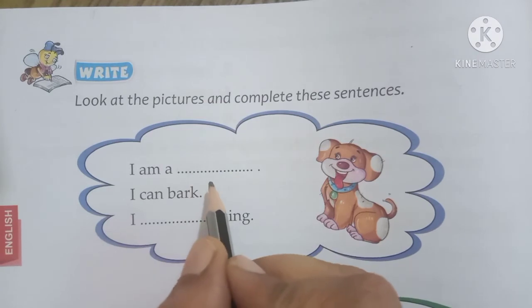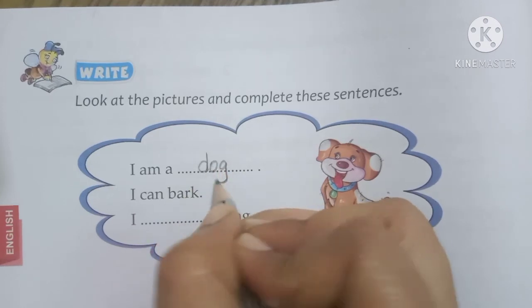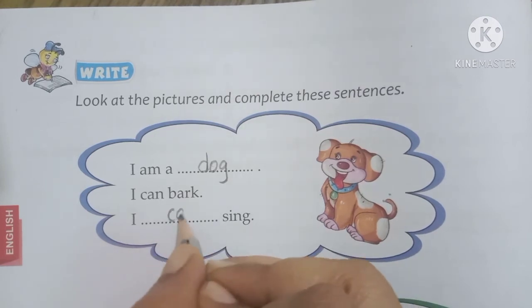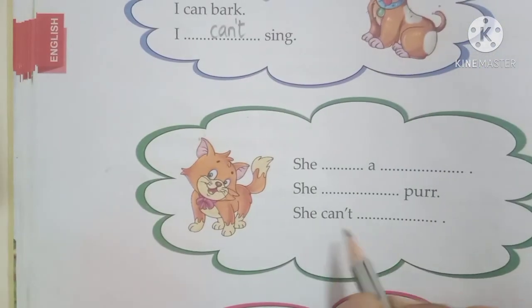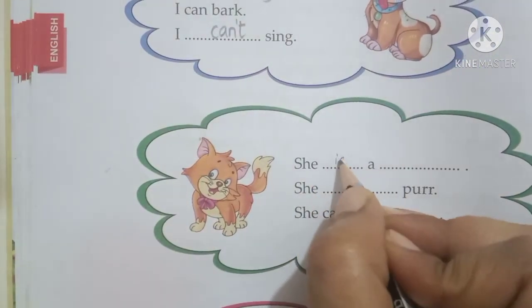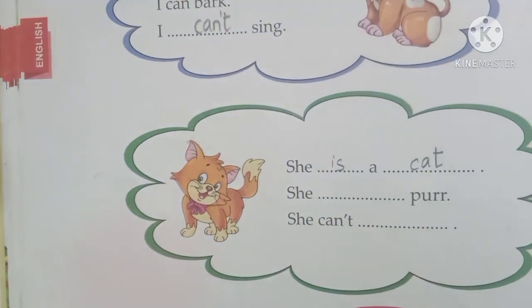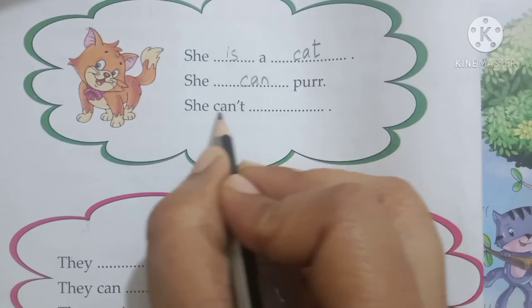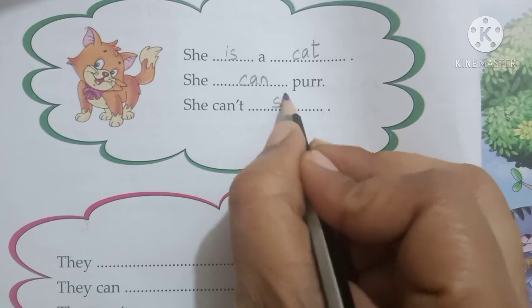See the pictures and complete the sentences, children. I am a dog. In this picture you can see a dog. I can bark. The dog can bark, but it can't swim. So we can write I can't swim. Okay. Then in the next picture, she is a dash. So what is she? She is a cat. She can purr and she can't. What can't the cat do? She can't sing. So we can write she can't sing.